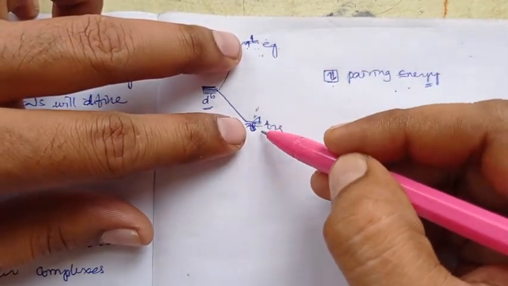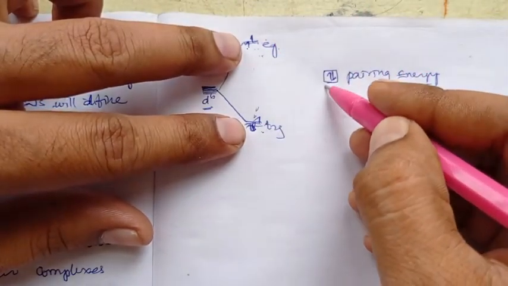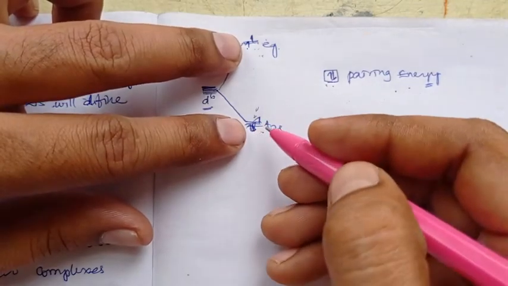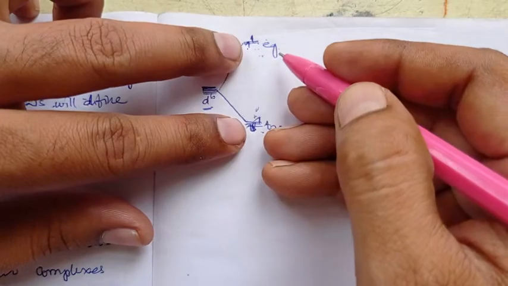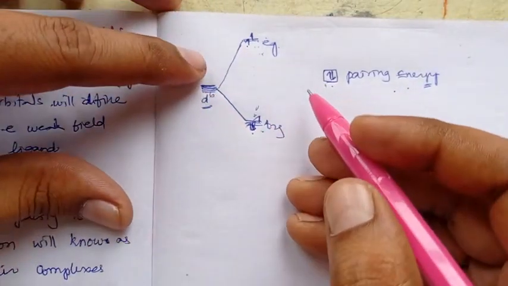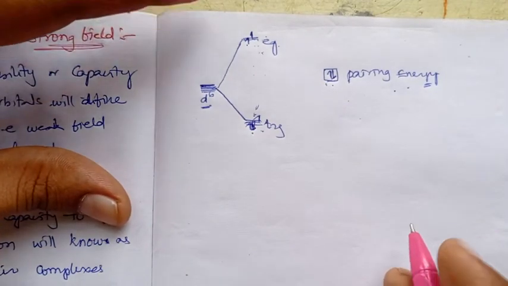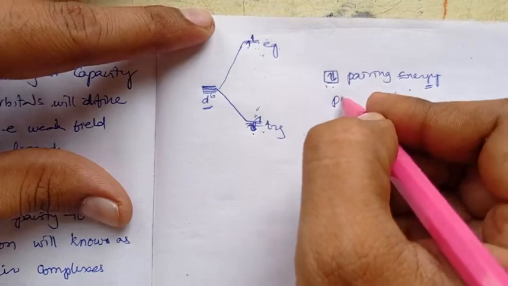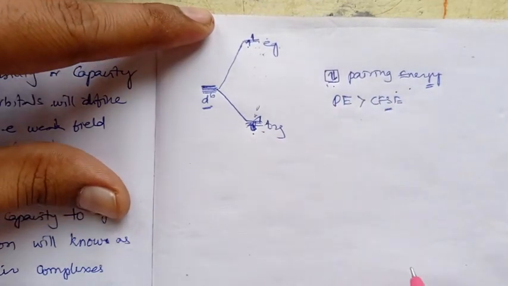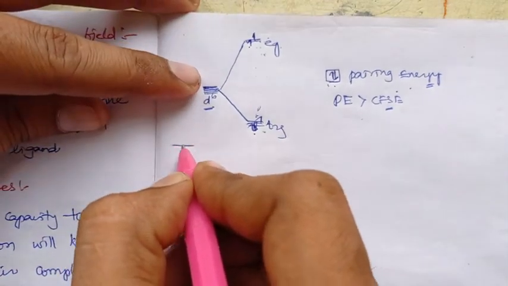The energy gap between the lower energy and the higher energy is lesser in comparison with the pairing energy, so each orbital is filled initially, and only then does pairing take place. The pairing energy is higher than the CFSE, so it follows Hund's rule. That is the second statement about the weak field complexes.